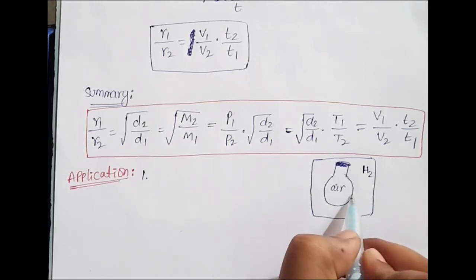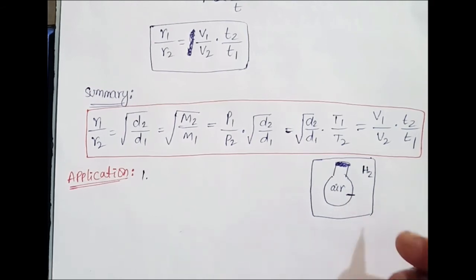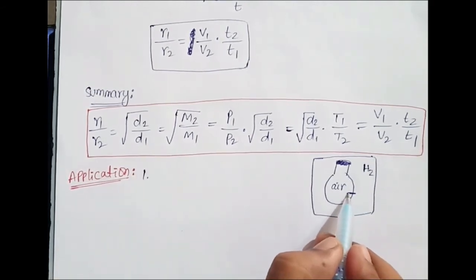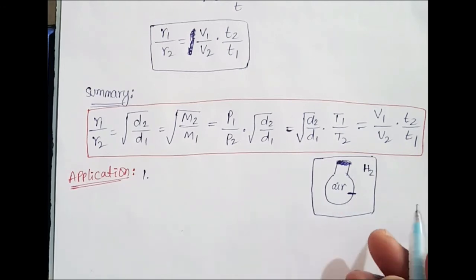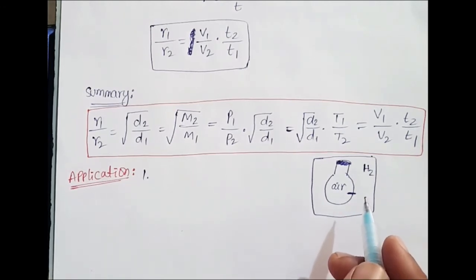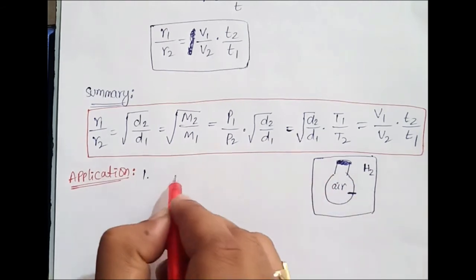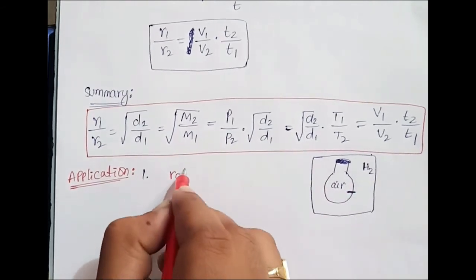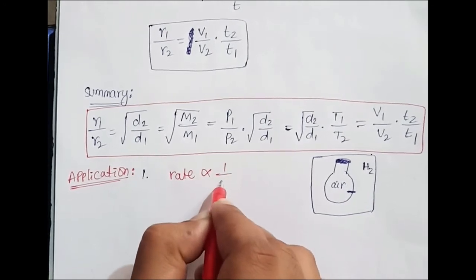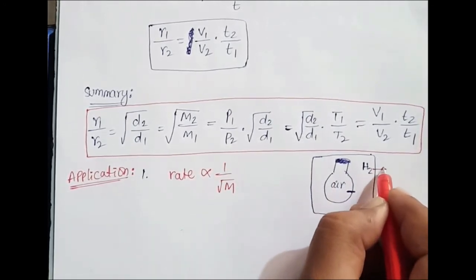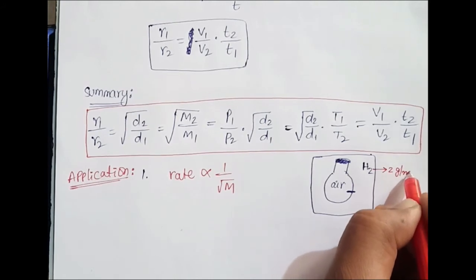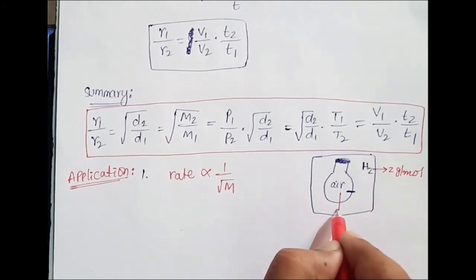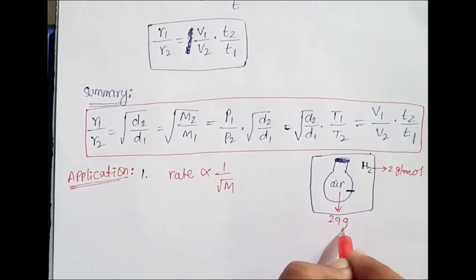Now if I make a small pinhole in the balloon, what happens? Will the balloon expand or shrink, or remain the same, or burst at once? That kind of question can be asked. So here what you have to use is the rate of diffusion. I can apply the formula: rate is inversely proportional to molar mass, right? Hydrogen molar mass is 2 gram per mole and air molar mass is approximately 29 gram per mole.